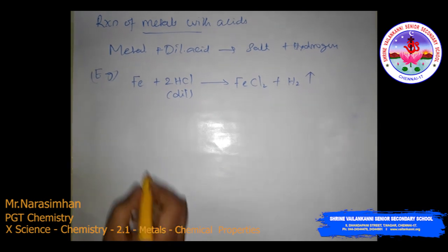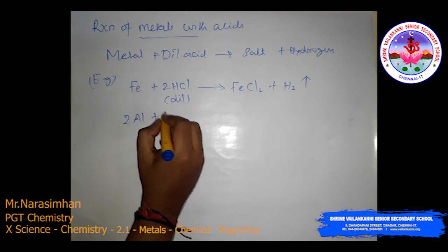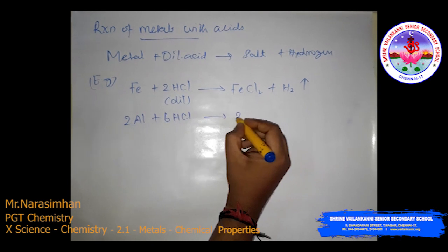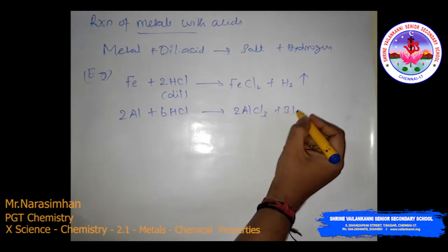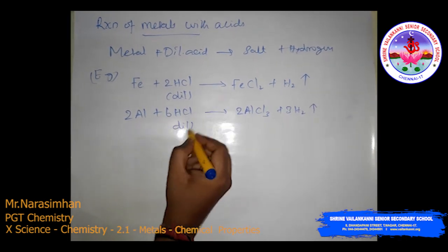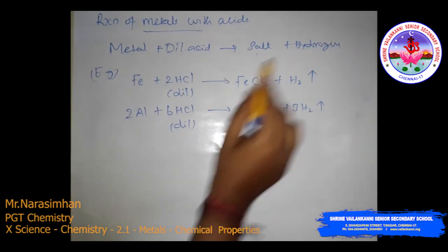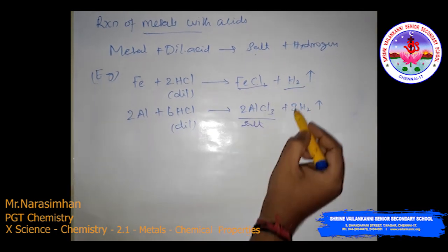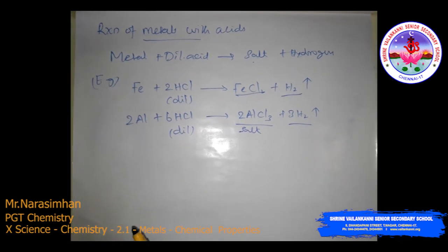Then the next reaction, aluminum. Al reacts with acid, 6 moles of HCl, to produce 2 moles of AlCl3 and hydrogen gas. See, here also this is dilute acid. Metal reacts with the dilute acid to produce salt and hydrogen. So this is a salt and this is a salt, and hydrogen gas is evolved. This is called the reaction of metals with acid.